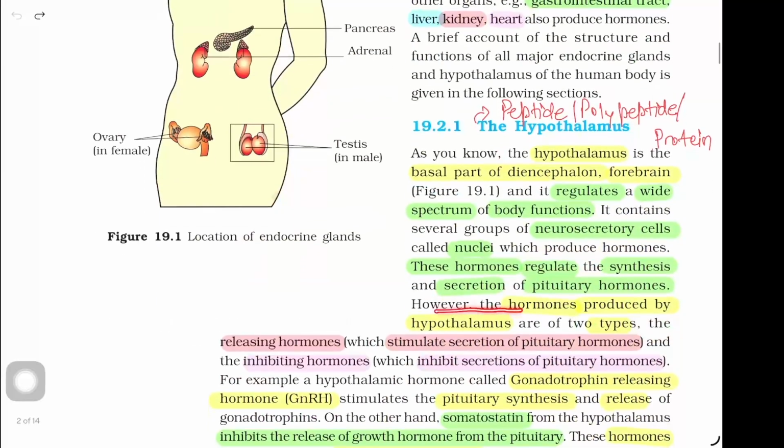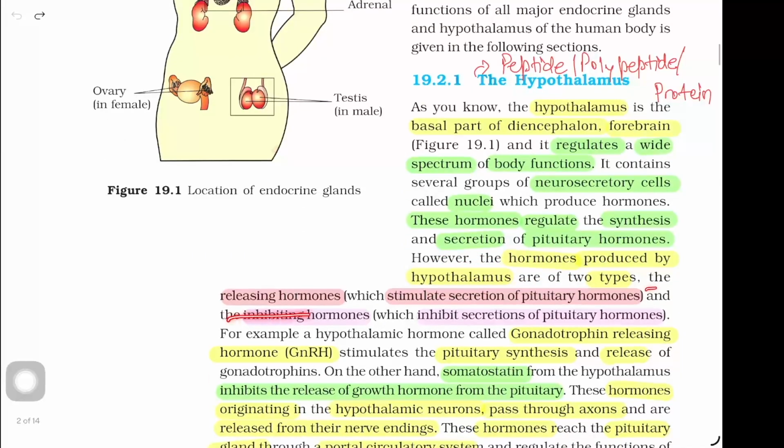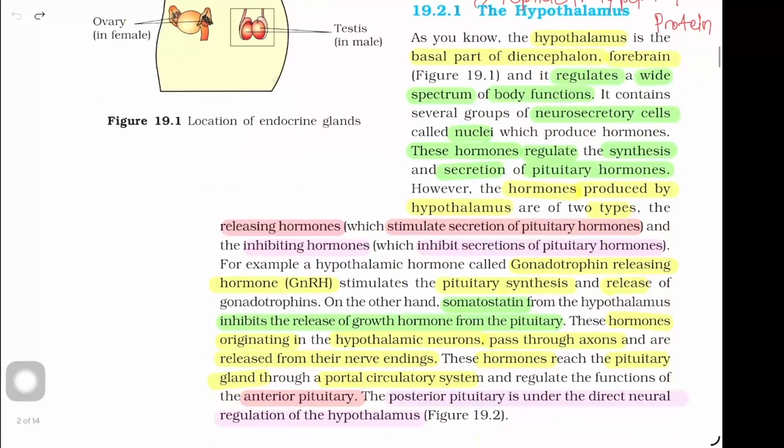However, the hormones produced by hypothalamus are of two types: the releasing hormones, which stimulate secretion of pituitary hormones, and the inhibiting hormones, which inhibit secretion of pituitary hormones. For example, a hypothalamic hormone called gonadotropin releasing hormone, that is GnRH, stimulates the pituitary synthesis and release of gonadotropins. On the other hand, somatostatin from the hypothalamus inhibits the release of growth hormone from the pituitary.